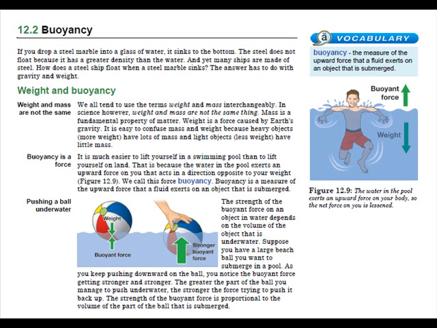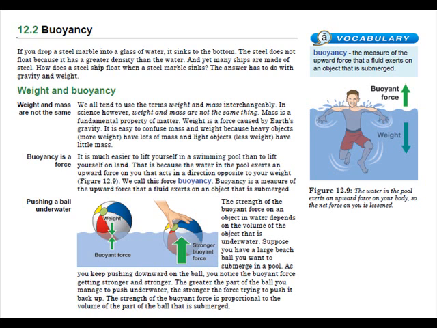Weight and buoyancy. We all tend to use the terms weight and mass interchangeably. In science, however, weight and mass are not the same thing. Mass is a fundamental property of matter. Weight is a force caused by Earth's gravity. It is easy to confuse mass and weight because heavy objects, more weight, have lots of mass, and light objects, less weight, have less mass.